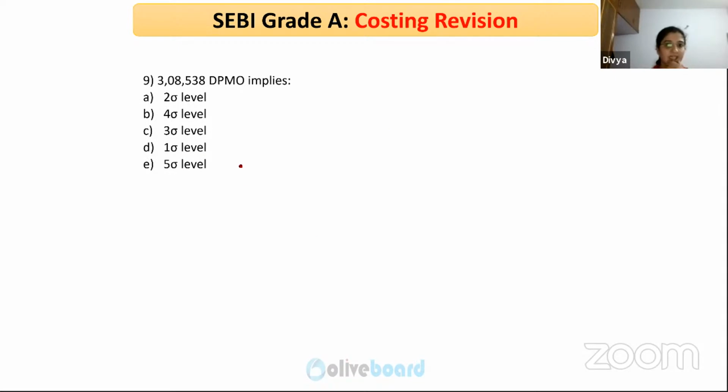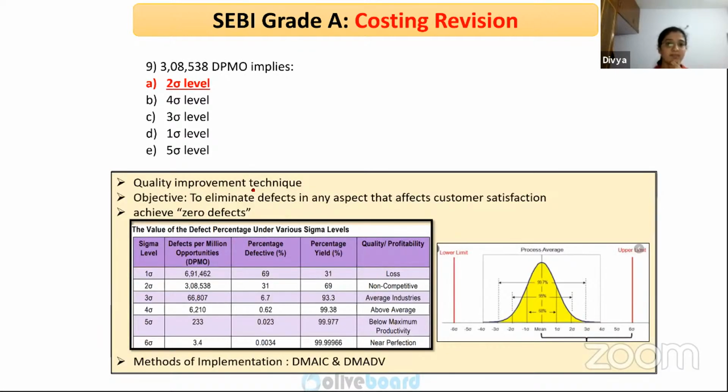Okay, so 3,08,538 DPMO implies which sigma level? Yes, it is 2 sigma level. So you have a chart here. What is 6 sigma? 6 sigma is nothing but sigma is deviation from perfection, right?